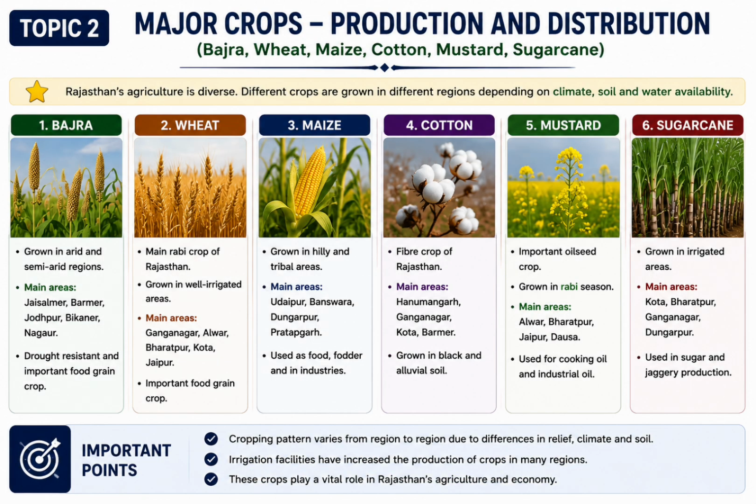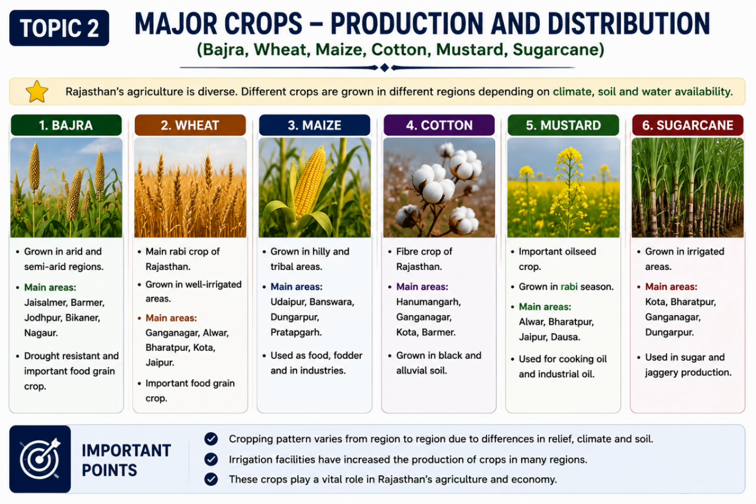Topic 2 Major crops. The major crops of Rajasthan are bajra, wheat, maize, cotton, mustard, and sugarcane. Bajra is mainly grown in the desert regions because it requires less water. Wheat is the main rabi crop and is grown in irrigated areas. Maize is mainly cultivated in the hilly districts of southern Rajasthan.